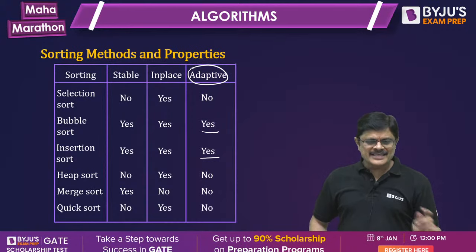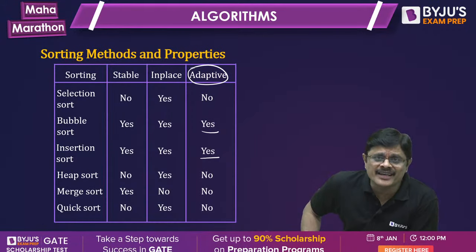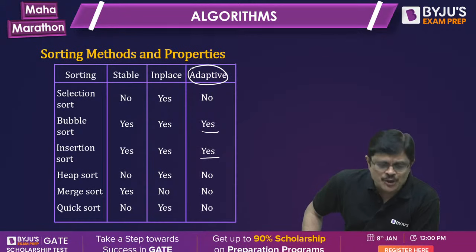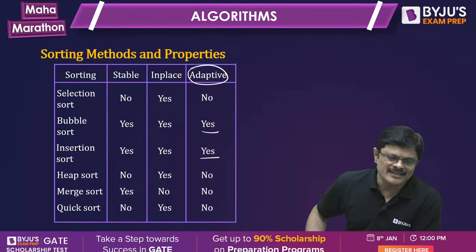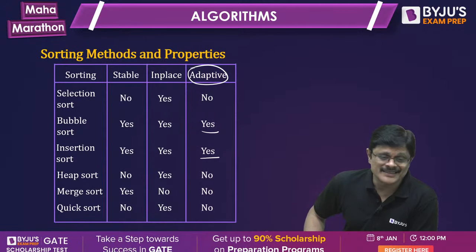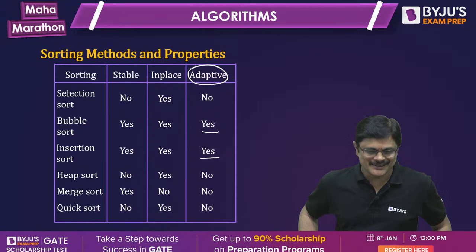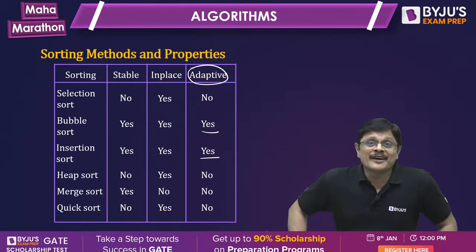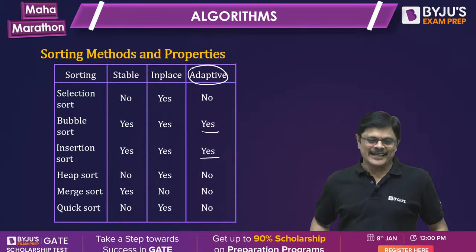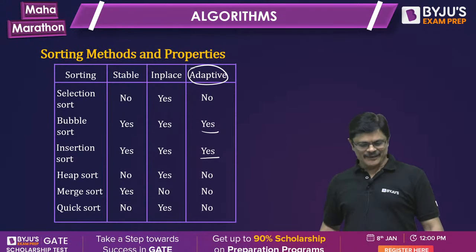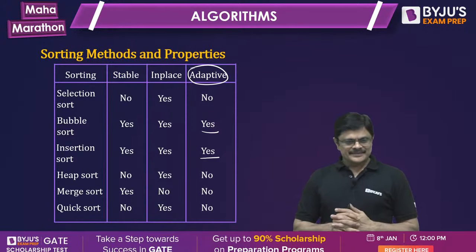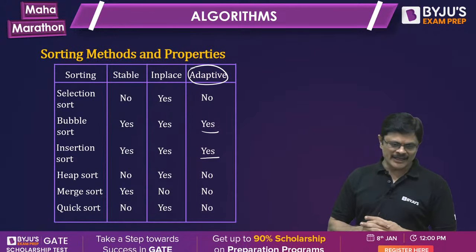See, adaptive in the sense, when it is already sorted, it should speed up. In that sense, they'll say, don't write Satya there. I'll change the password then. Okay, we'll change the password. Password valid only for 1 day. Like that, we can put that. Anyhow, that is the idea, my dear friends. You can remove that comment.